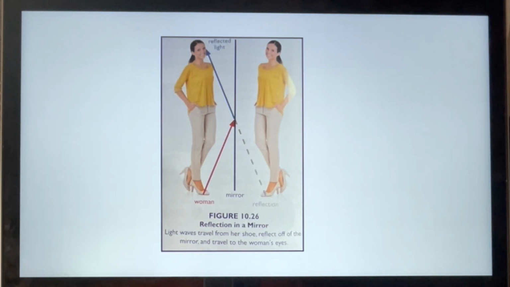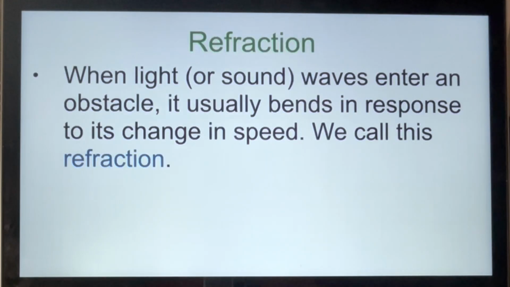This makes the woman's brain think that the image of her foot is actually behind the mirror, because it thinks that the light hitting her eyes is coming from the start of the dotted line. It's pretty interesting.